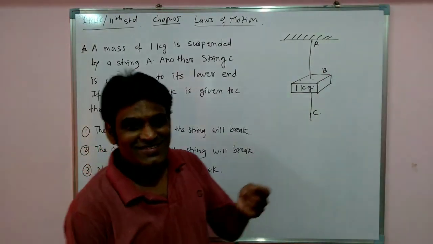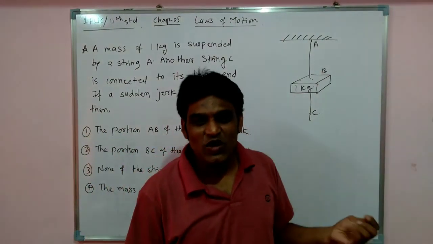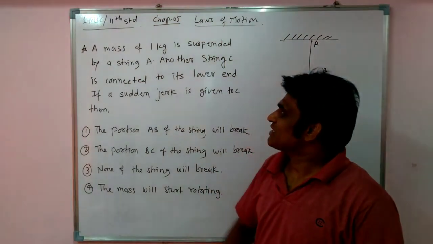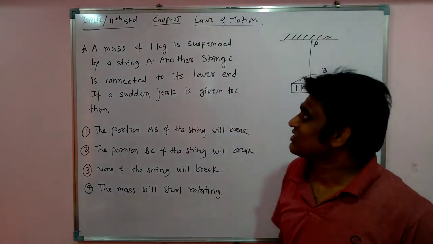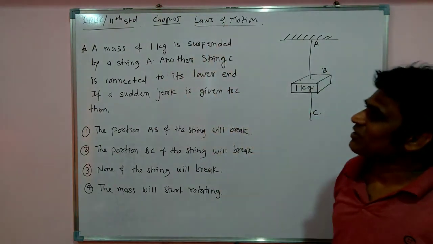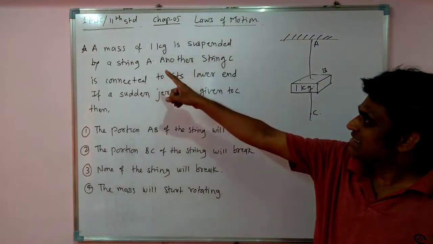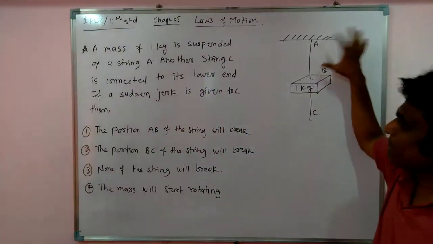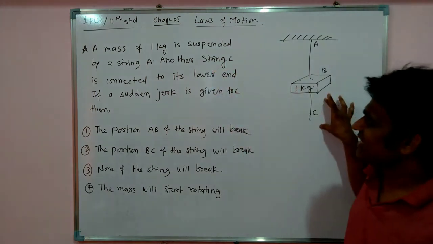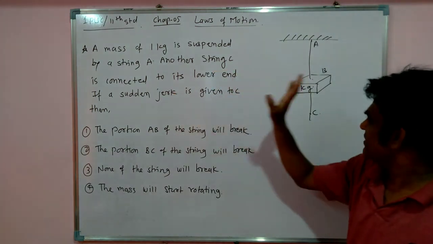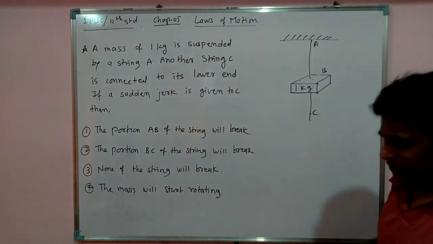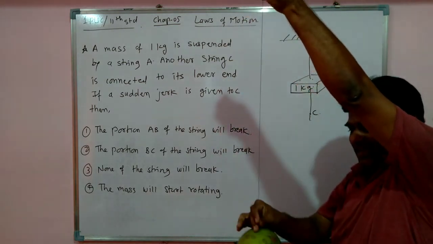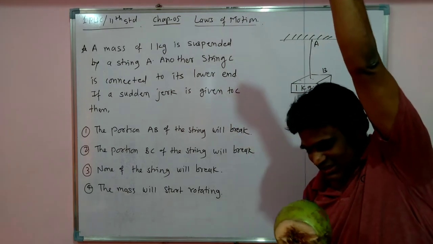Hello everyone. Today we are going to solve one very interesting numerical from first year PUC, class 11, chapter number 5, laws of motion. A mass of 1 kg is suspended by string A. Another string C is attached to the lower end of that mass like this. This is one mass, one string, another string. This is string A, mass B, and this is string C.